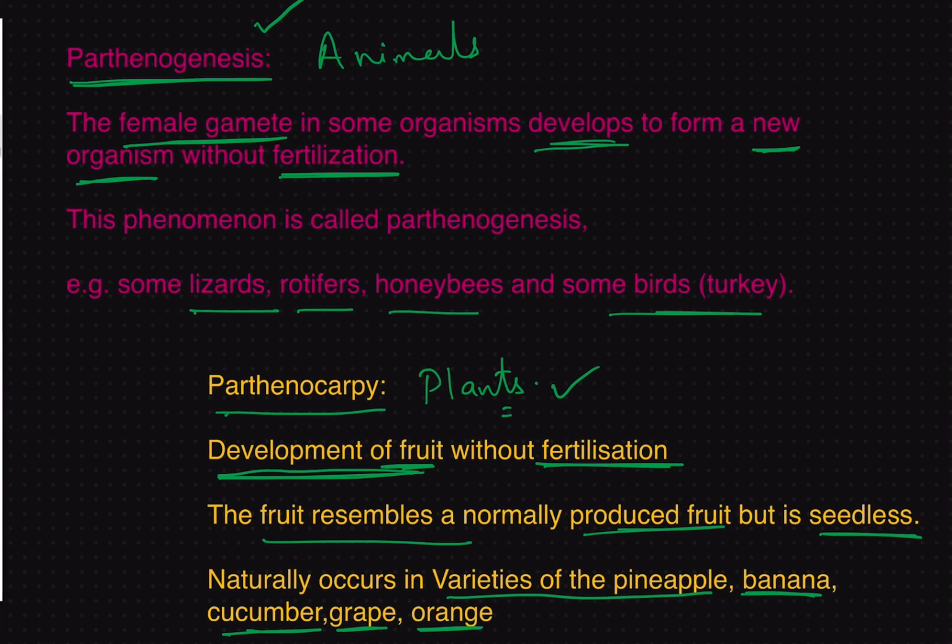Let's not get confused between these two terms, which are very similar to each other. Parthenogenesis is formation of a new organism from a female gamete in animals, whereas parthenocarpy is development of a fruit from an unfertilized ovary. Right? Yes.